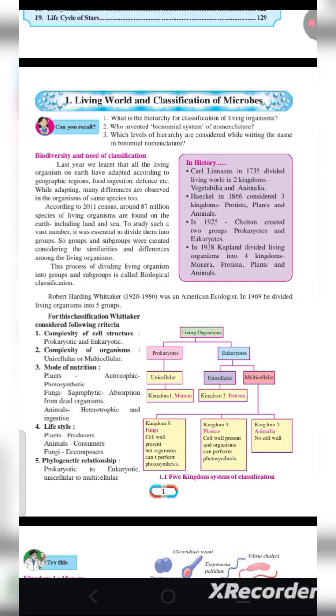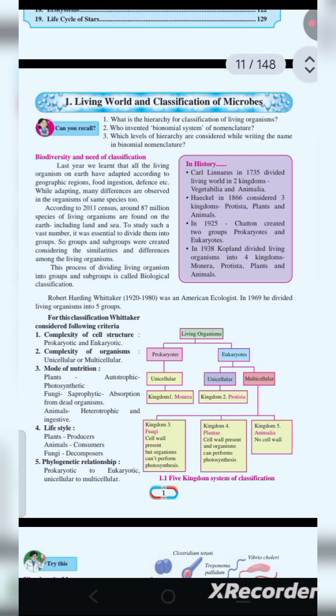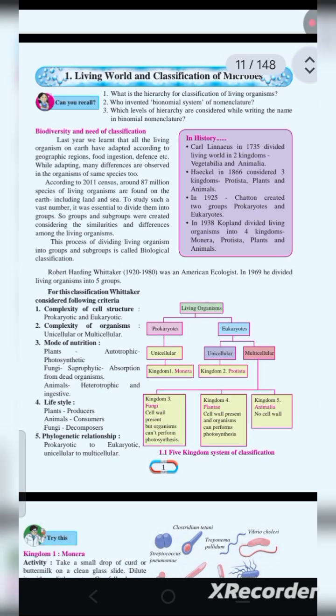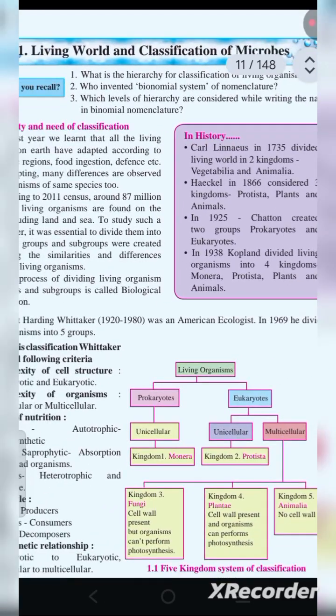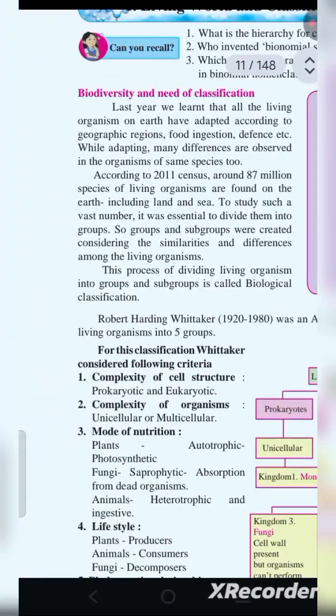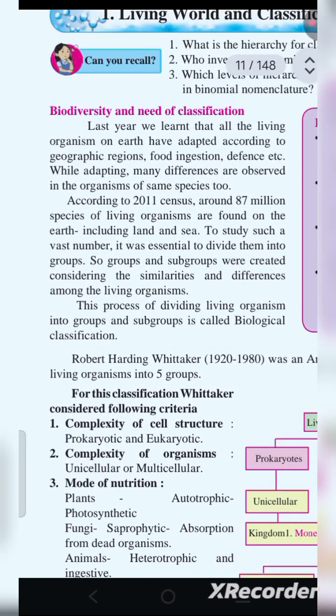There are many species in our world. Today we will be studying microbes, and there are many types of microbes that we will study in detail. Living world and classification of microbes, this is our chapter name. Let's start studying this in detail.